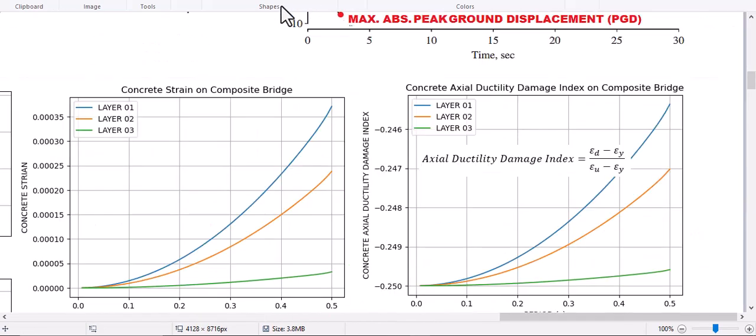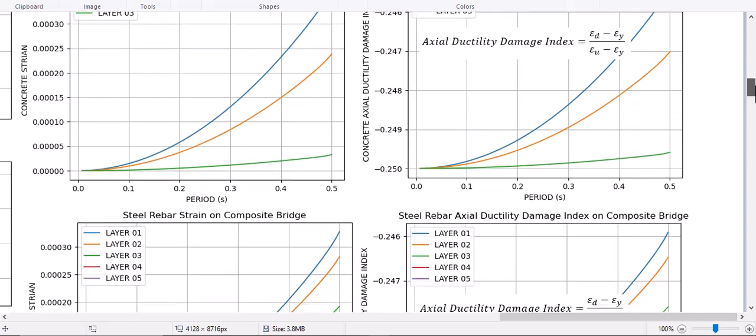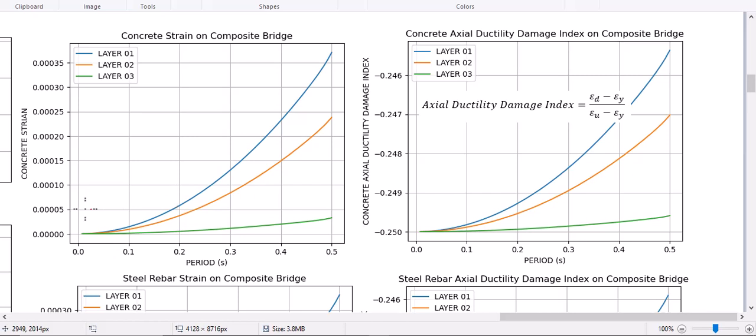And for evaluating the actual ductility damage index of the three fibers of the concrete, as I told you before, this fiber and also this fiber for concrete, after 60 nonlinear dynamic analyses, you see it has this shape for different fibers.